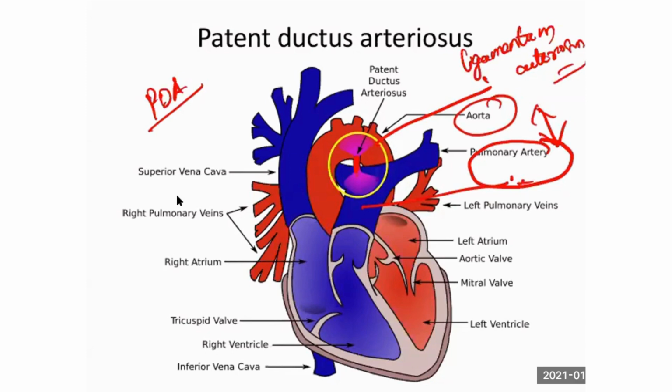If the duct is going to persist, it is called patent ductus arteriosus. Once the duct regresses, there is a remnant on the surface of the heart connecting the pulmonary trunk and aorta called the ligament. For us it is ligament. In fetus it is called duct. Duct should regress as ligament in adult. If the duct is going to persist, that is called patent ductus arteriosus.